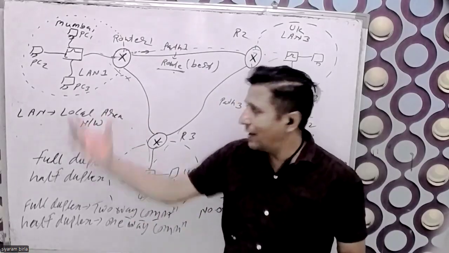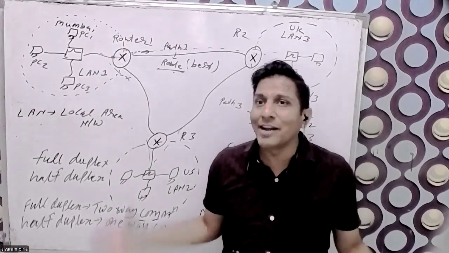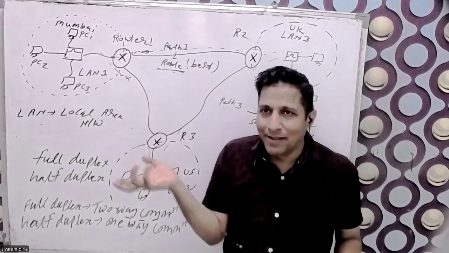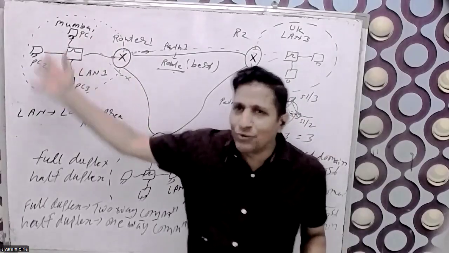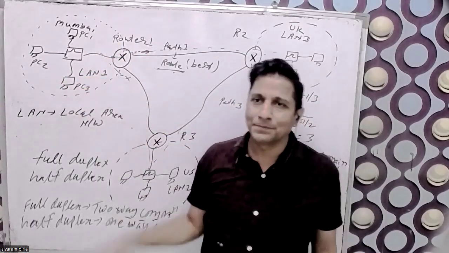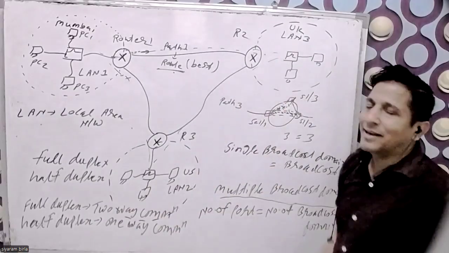So this is the LAN, the local area network. Local means it is local to the office. Local office means a small office network. Our office network is called the LAN.